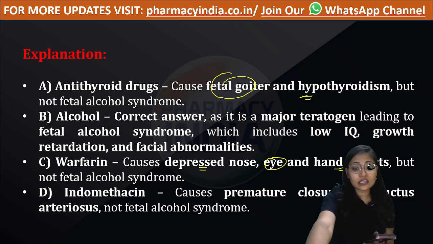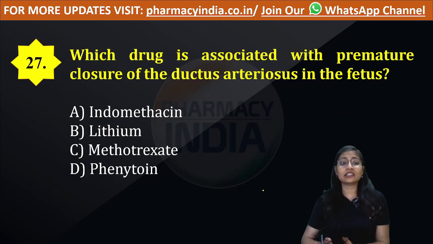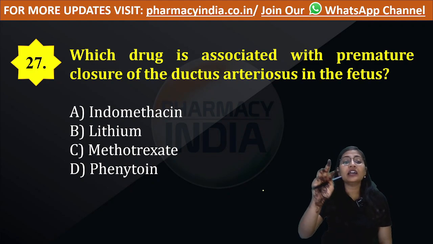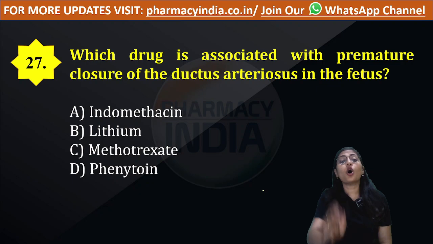Now let's see what question number 27 asks. Which drug is associated with premature closure of ductus arteriosus in the fetus? I have explained this a few seconds before in the previous question. Is it indomethacin, lithium, methotrexate or option number D, that is phenytoin?